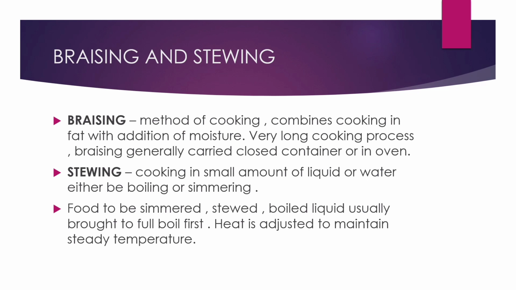And coming to stewing, stewing is cooking in a small amount of liquid or water, either boiling or simmering. The liquid is usually brought to a full boil first, and heat is added to maintain a steady temperature. What is stewing? A small amount of liquid or water is used, and that liquid is boiled or simmered first. Boiled is 100 degrees Celsius, simmered is 70 to 80 degrees Celsius. And then the food, that is fish or meat or any vegetarian food, is immersed into the water.